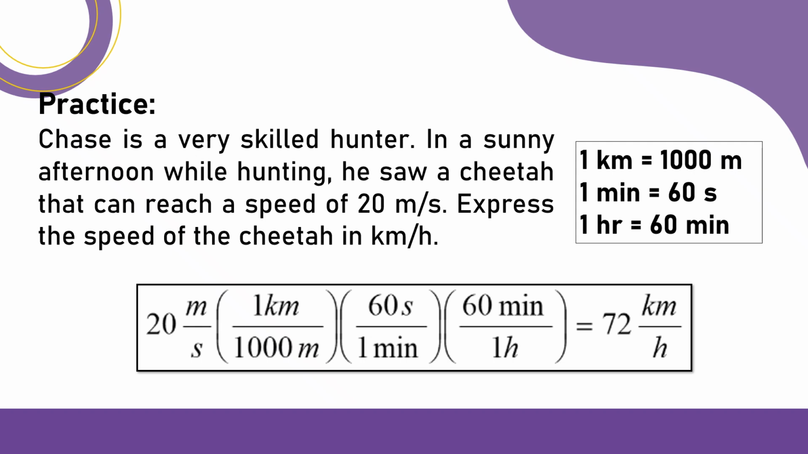Again, we write now these conversion factors as fractions here, and then we could cancel out the units. So 20 meters can be canceled out since I have now 1 kilometer and 1,000 meters. The seconds now would be canceled as I have 60 seconds per 1 minute, and I can cancel out the minute because I have 60 minutes per 1 hour. The available units left would be kilometers and hours. Our final answer should be 72 kilometers per hour.